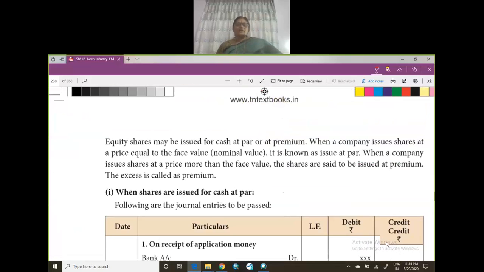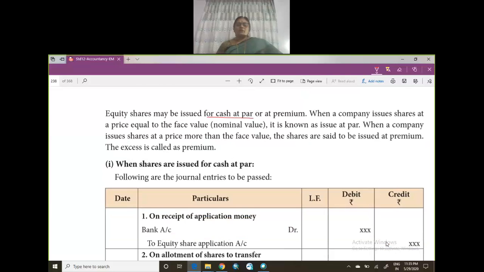So equity shares may be issued for cash at par or at premium. When a company issues shares at a price equal to the face value, that is called the nominal value, it is known as issue at par. When a company issues shares at a price more than the face value, then shares are said to be issued at premium. For example, if the cost of the share is 10 rupees and the company adds 2 rupees, then it becomes 12 rupees. Then the company is issuing it 2 rupees more than the face value. So that is called shares issued at premium.